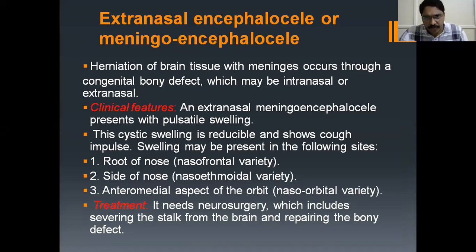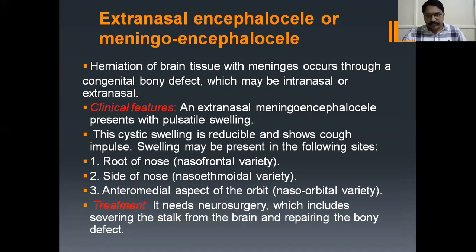Coming to the most important short answer question, that is extranasal encephalocele or meningoencephalocele. Herniation of brain tissue with meninges occurs through a congenital bony defect, like the foramen cecum, which may be intranasal or extranasal. What are the clinical features of this encephalocele, meningoencephalocele?